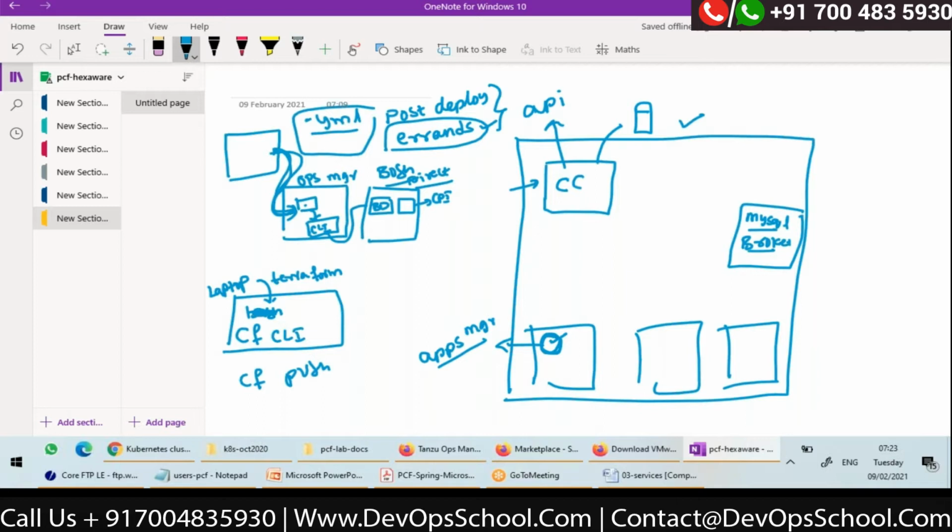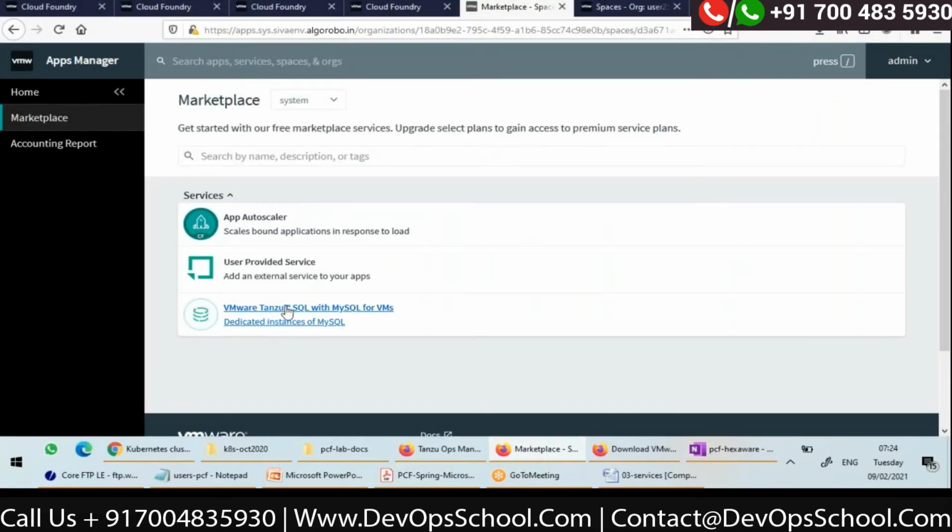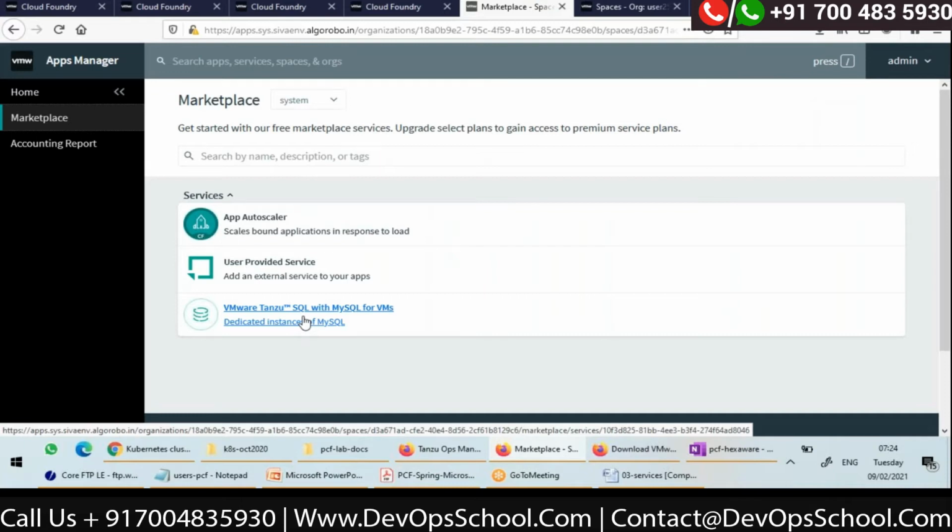This is not MySQL database. It is MySQL broker. What is a broker? Broker is nothing but again a REST endpoint, REST API. And any service broker, this is a broker for MySQL service which got installed. Okay. Now, once this broker VM is installed, then I will be able to see this in the marketplace, right?